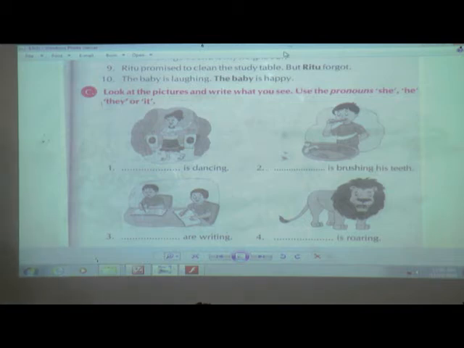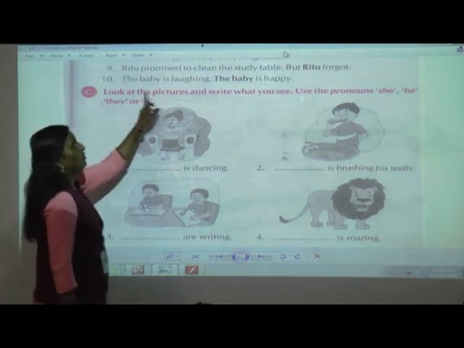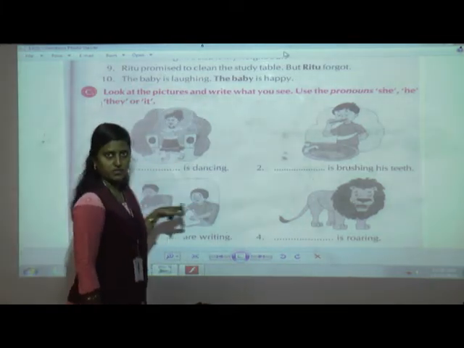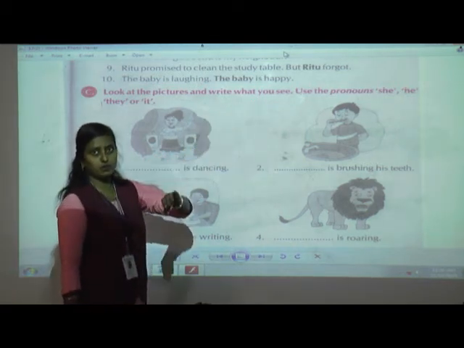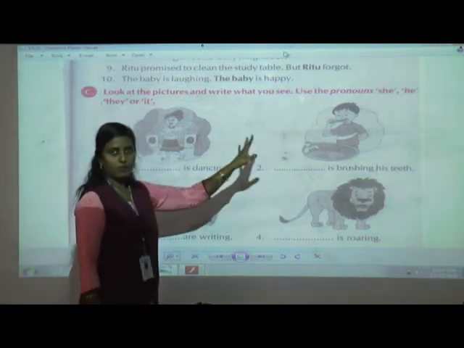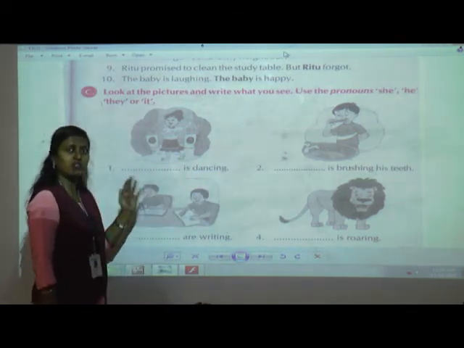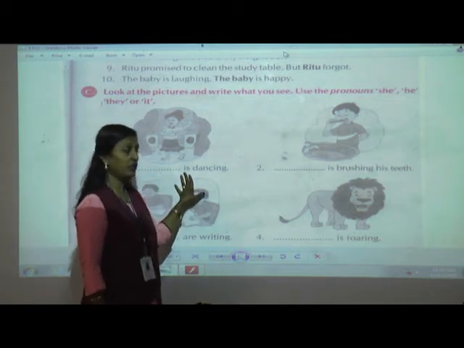Now the time is for you to solve. You have to look at the pictures. Can you see different pictures over here? Yes. And write what you see. Use the pronouns she, he, they or it. From the picture you can make out the gender, and according to that you can fill in the pronouns, and I hope that you will do it.